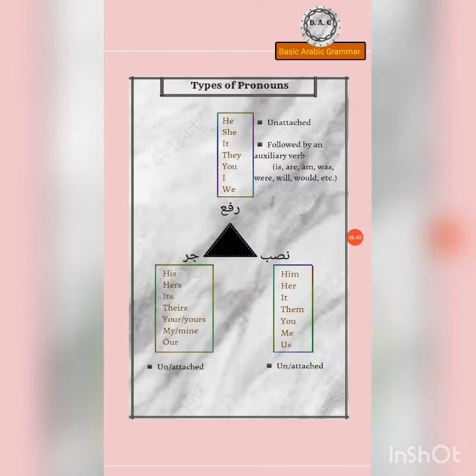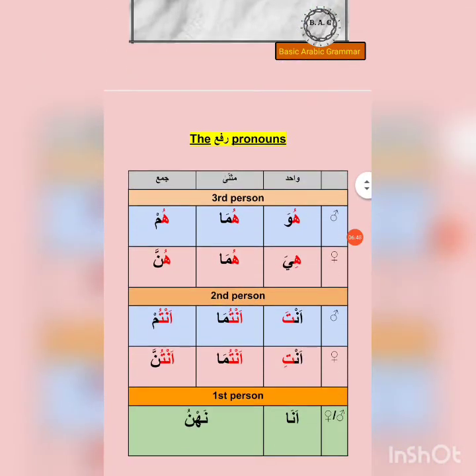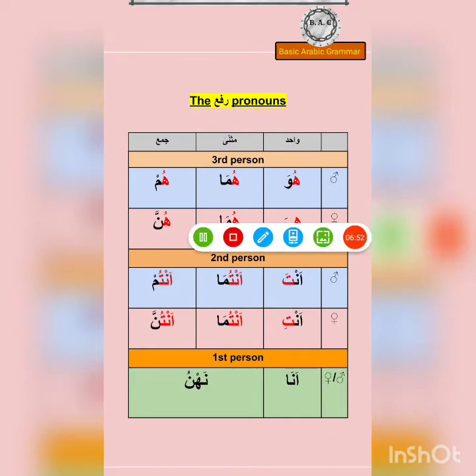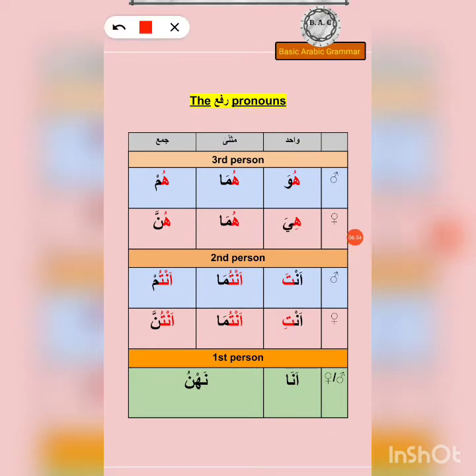Okay, so let's begin with our rafa pronouns. When we speak about pronouns, we have to take care of a couple of things. First of all, we need to know their gender, of course. So we have masculine and feminine genders. And then we have to take care of whether it is the pronoun for third person, second person, or first person.